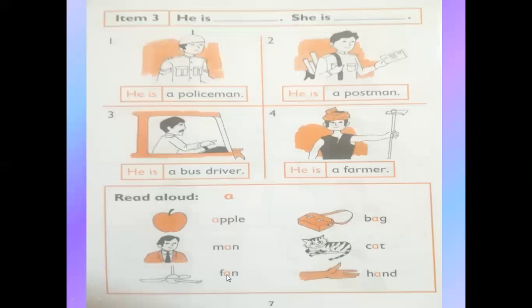What is this? Bag. Now what is this? Cat. Hand.